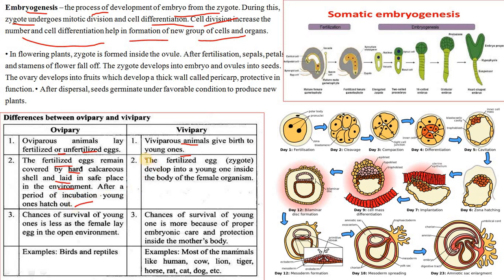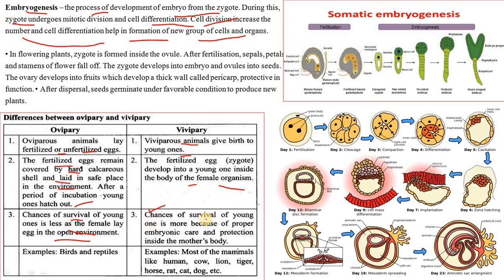But in viviparous animals, fertilization takes place inside the body, then the zygote develops into the young ones inside the body of the female organism. The chances of survival of the young ones are less when the female lays eggs in an open environment. Okay, you got it?